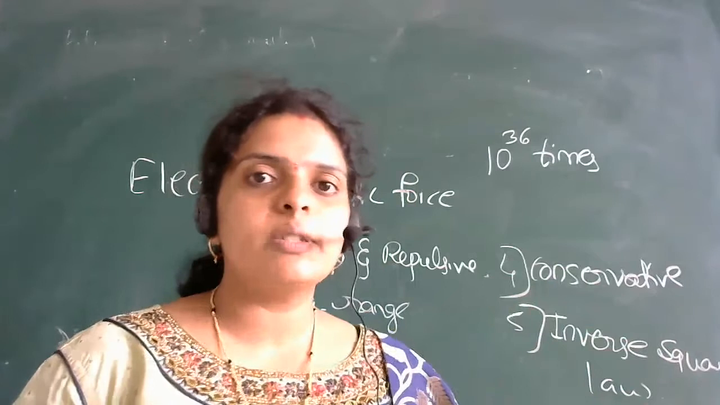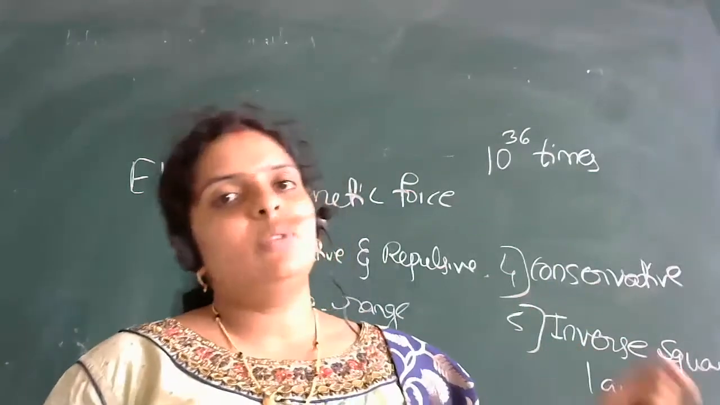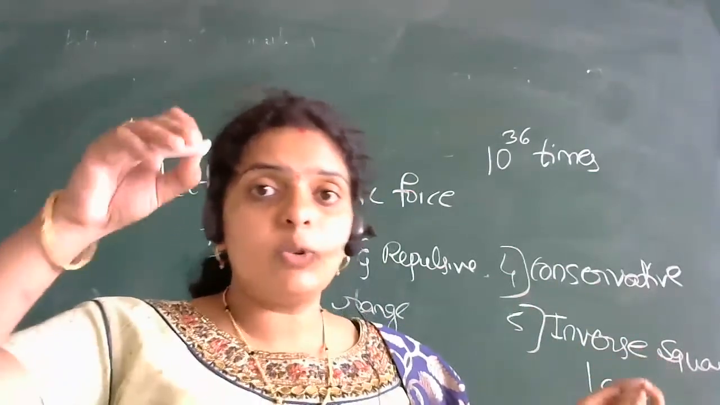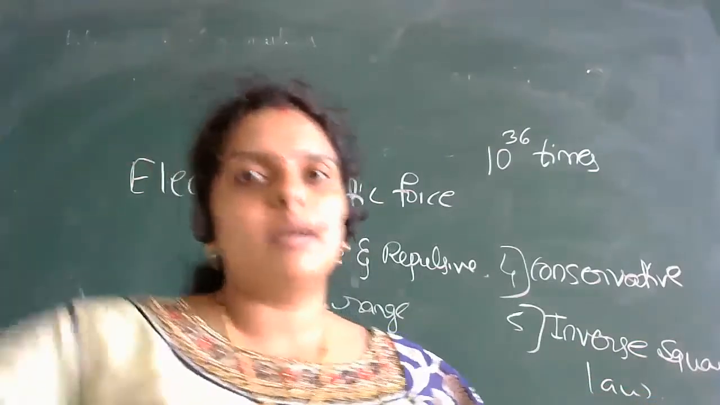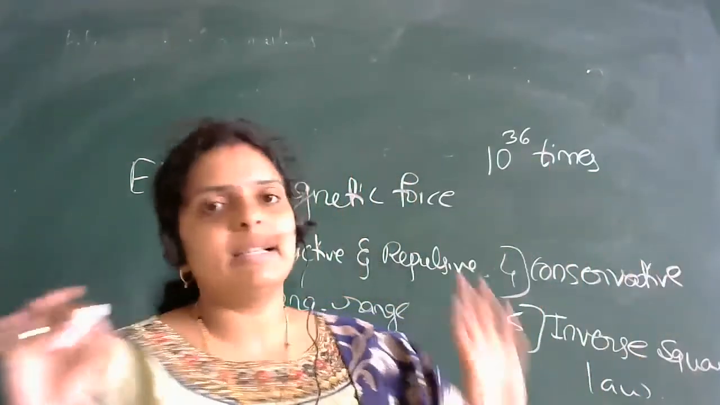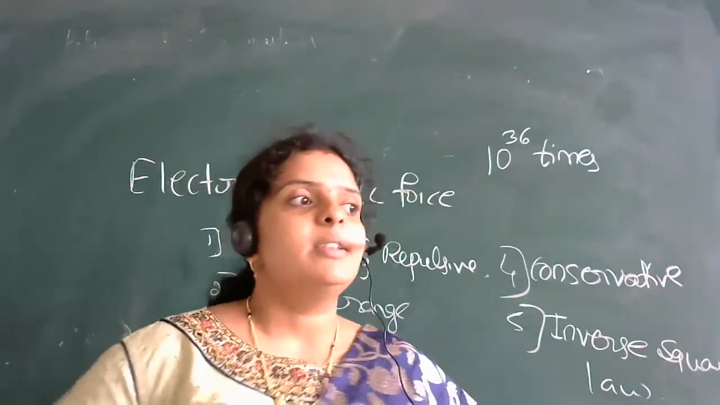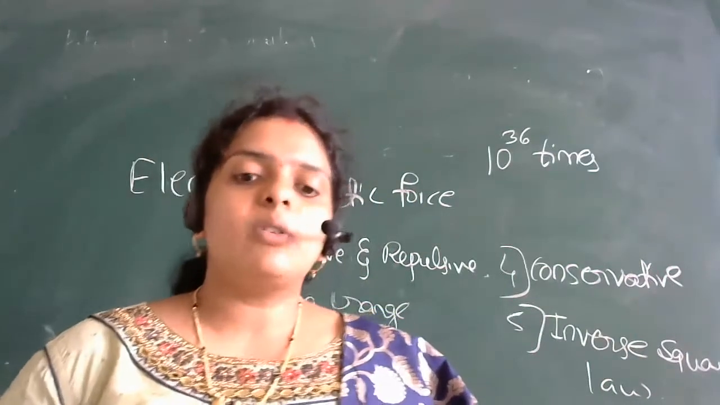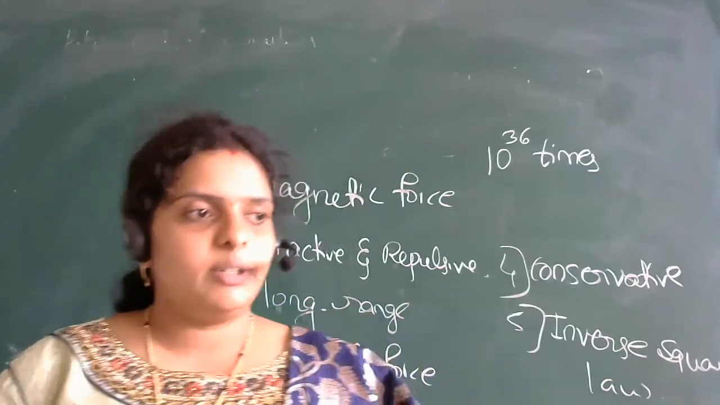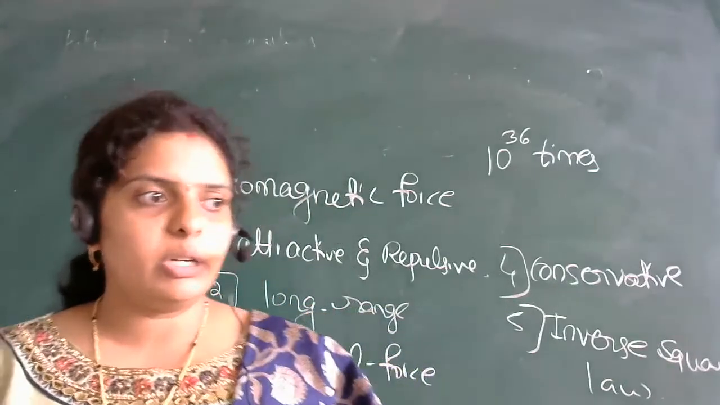If you go for some competitive exam, you will get this type of question: electromagnetic force is stronger than the gravitational force, means how many times stronger? It is approximately 10 raised to 36 times stronger than the gravitational force. I hope the properties of electromagnetic force are clear to you. Do you have any doubt or difficulty?